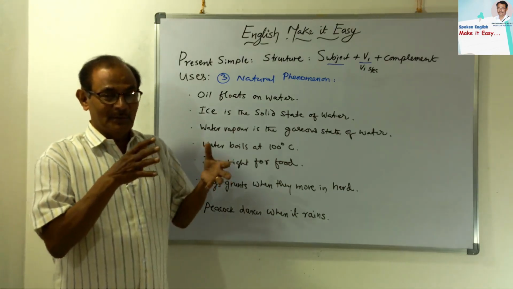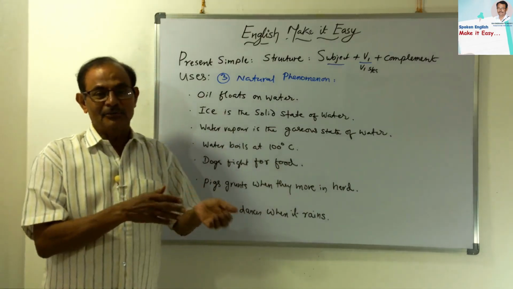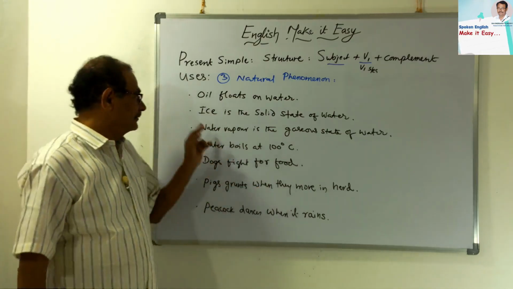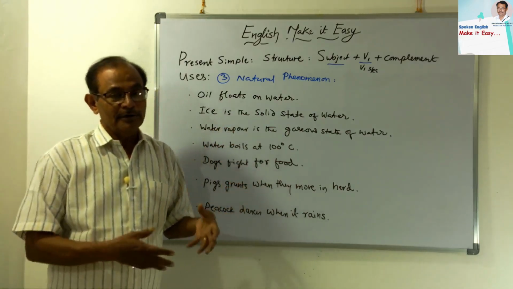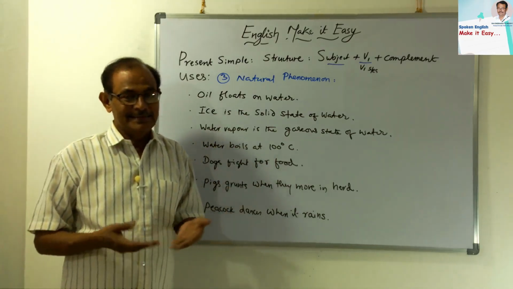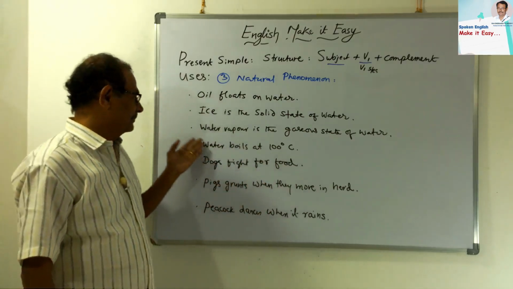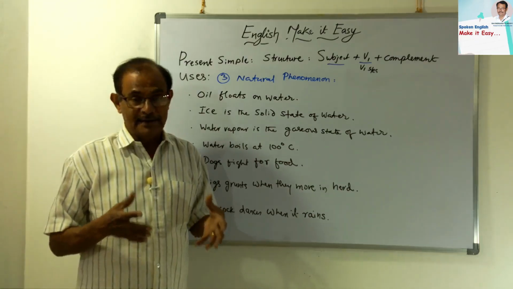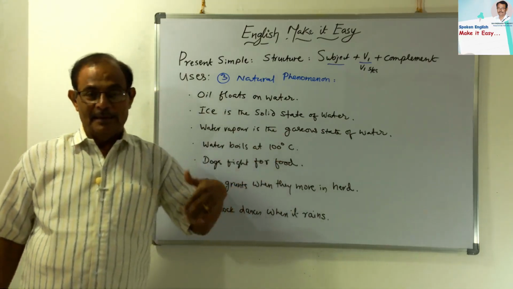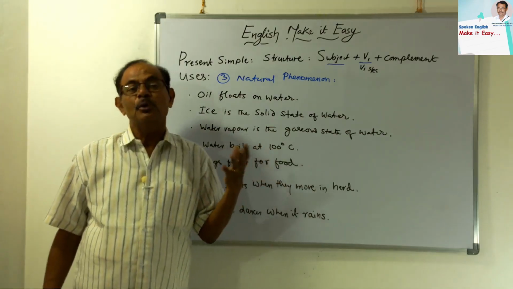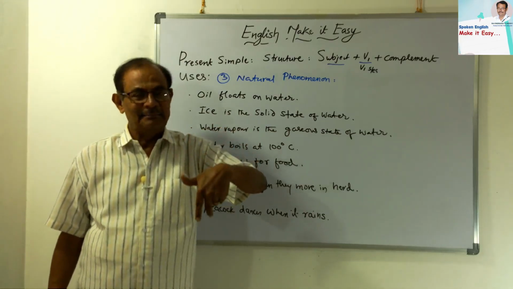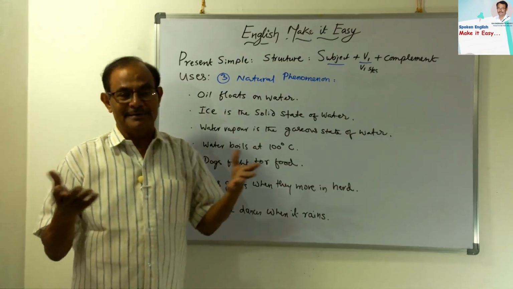This is the only substance which can transform to different states. The ice is the solid state, water is the liquid state, and the water vapor is the gaseous state. It is a gas, in the form of vapor. Next, water boils at 100 degrees. You can see the temperature also. If you put a thermometer in boiling water, it will show you 100 degrees exactly. After 100 degrees it evaporates.